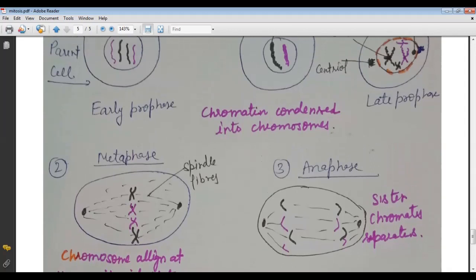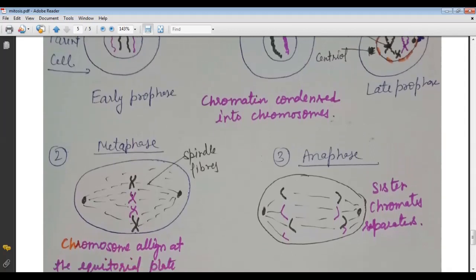The centrioles go to the pole sides and reach both poles. Now these lines denote the spindle fibers. These spindle fibers separate the chromosomes.